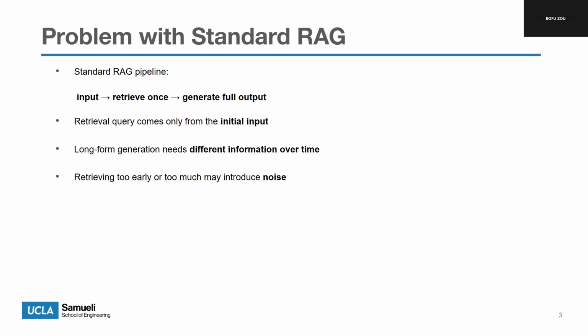So the core problem is a single retrieval at the beginning may not cover all the information needed for the rest of the generation. Also, retrieving too much information upfront can add irrelevant documents and introduce noise, which may actually hurt generation quality.